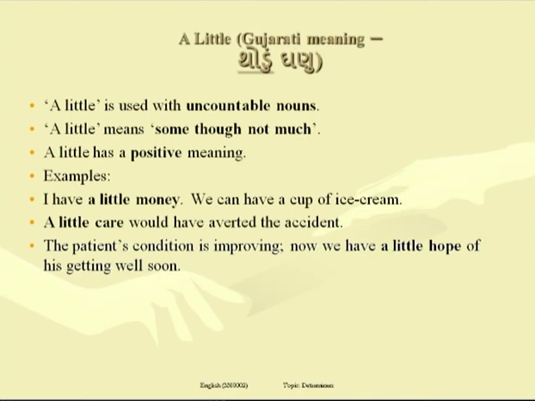Next example, the patient's condition is improving. Now we have a little hope of his getting well soon. Look at the example very attentively. The patient's condition is improving, which means the doctor is positive about the improvement in the condition of the patient, and that's why he is making this statement in the second sentence. Now we have a little hope of his getting well soon. A little hope, positive. Perhaps within a week or so the patient will improve and he will be discharged from the hospital.